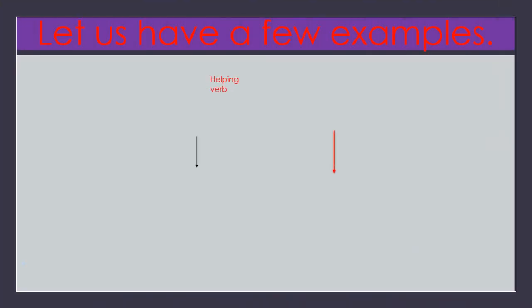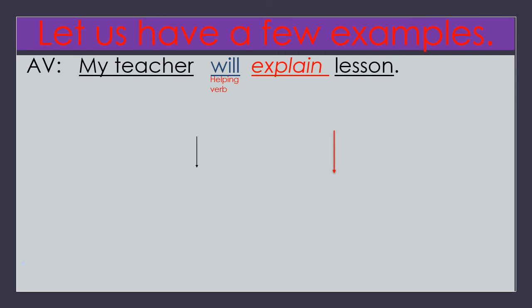Now we go for one more example to understand the passive voice very clearly. See the sentence, same sentence. My teacher will explain lesson. Here helping verb is given, will. In the previous ones, helping verbs are different: is, had are given. Here, helping verb is will. What is the subject? My teacher. What is the verb? Explain. What is the object? Lesson.